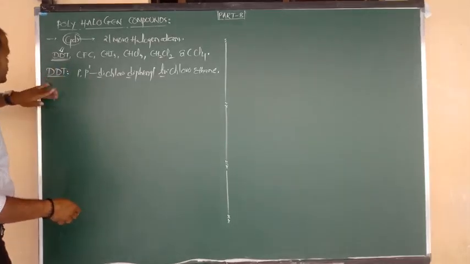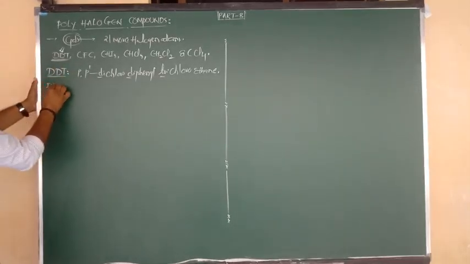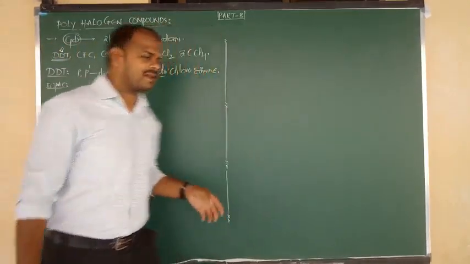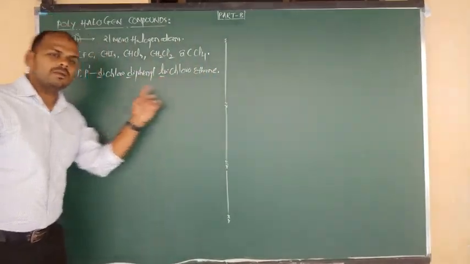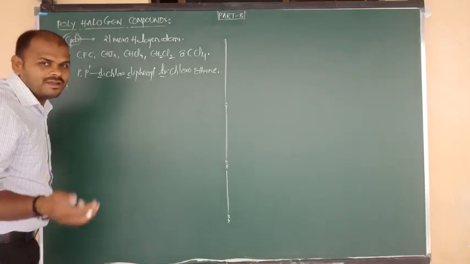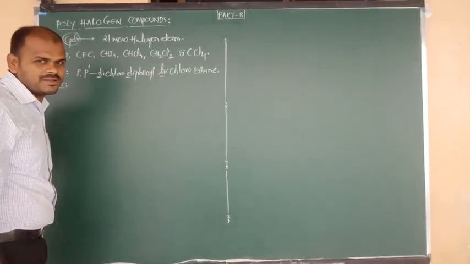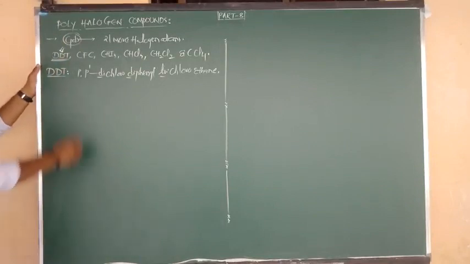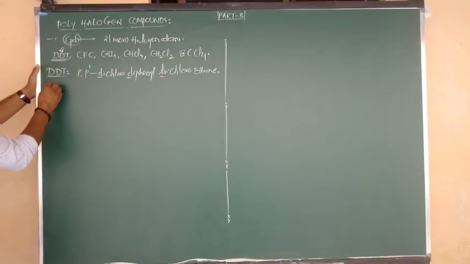Before showing the uses, I want to give you the IUPAC name. In objective exams, the IUPAC name is also repeated many times. This is the common name, but here I will show you the IUPAC name. To write the IUPAC name, what do we need? The structure. Based on the structure only we can get the IUPAC name. That's why first I am going to show you the preparation of DDT.